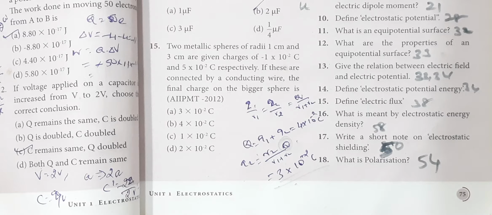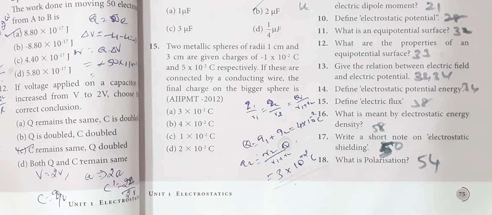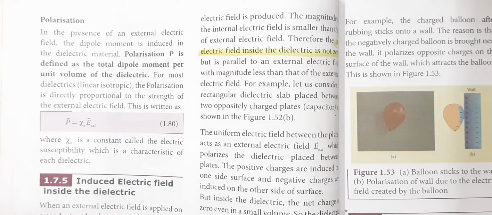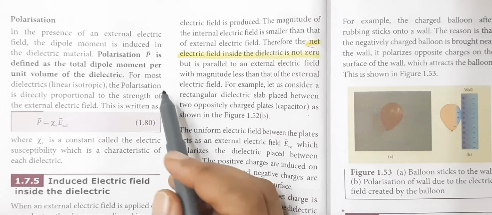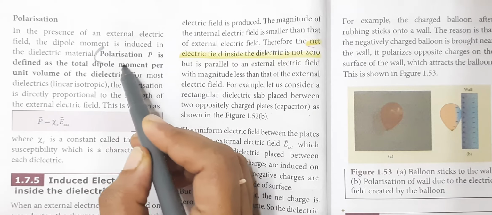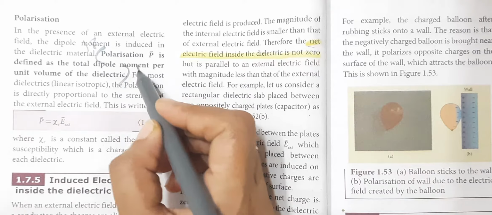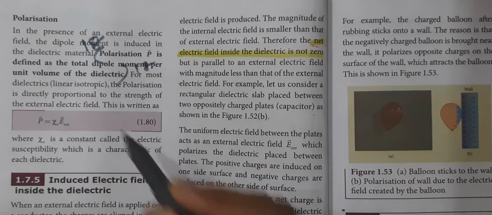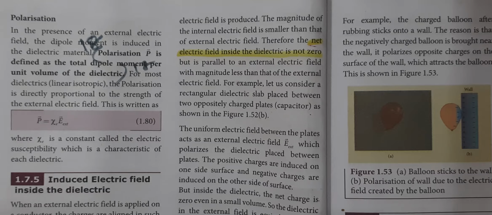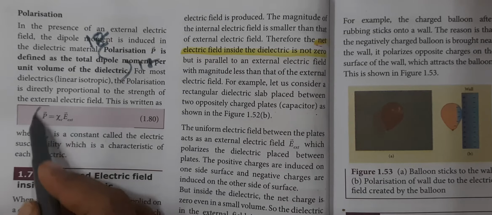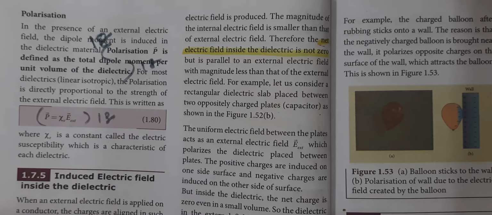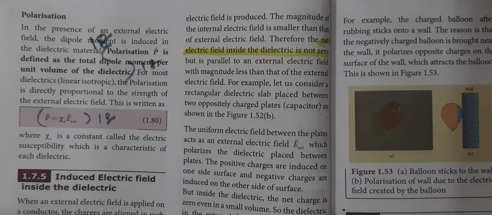The next question is, what is polarization? That is in page number 54. Polarization is defined as the total electric dipole moment per unit volume of the dielectric. This is question number 18. Okay. So you can write this also. This is enough.